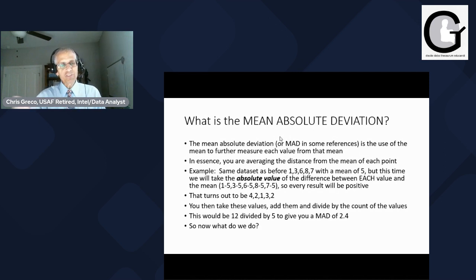Well, the mean absolute deviation is taking the average and then taking each value minus that average, but taking the absolute value of that. Now, a lot of people get confused with absolute values. So let me explain it this way. If I were to take a step forward, right? I take a step forward, that's considered to be a positive step.